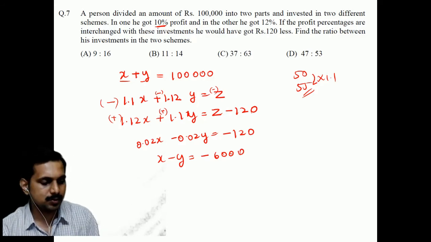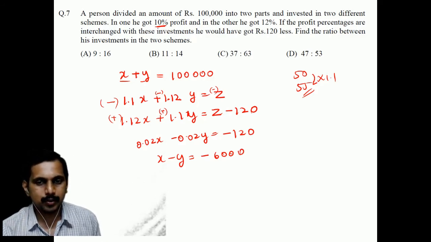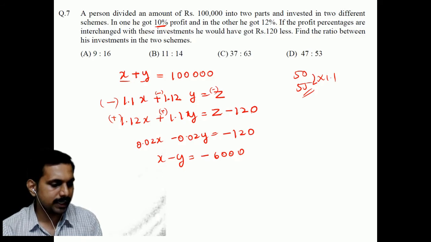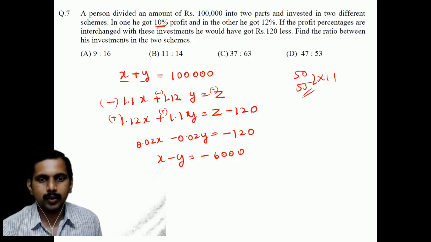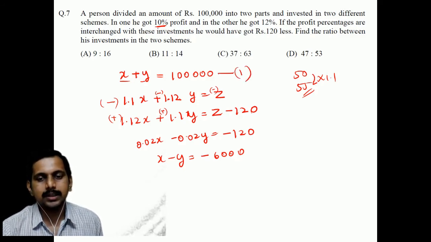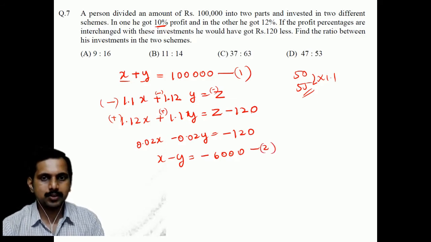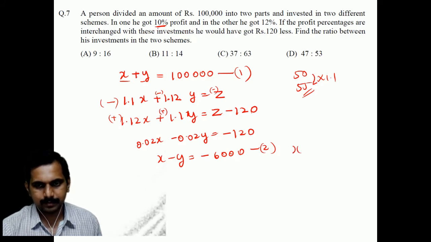You can solve this and see, students, correct? 0.02 by 120, you will get around 6000. So you have this equation 1 and this equation 2. Subtract it, solve these two, and you will get x and y, students.